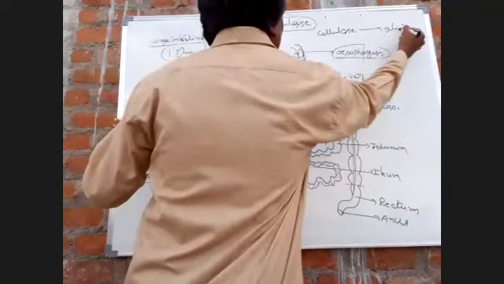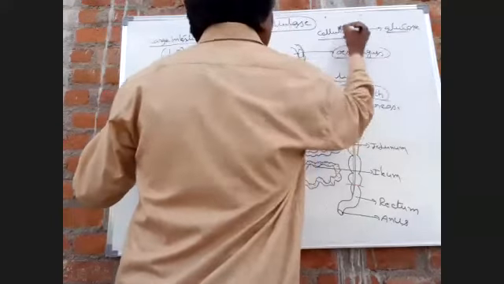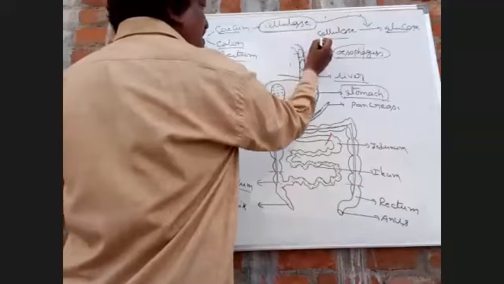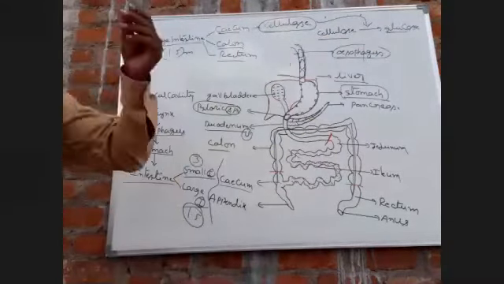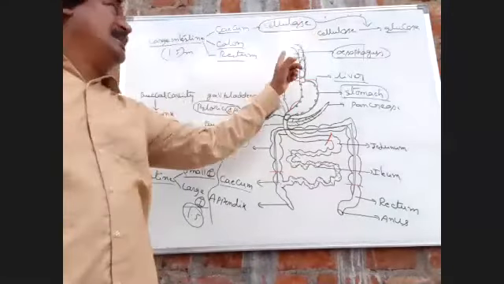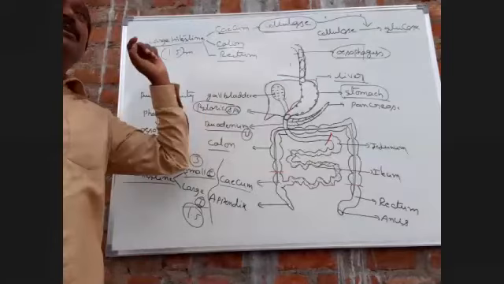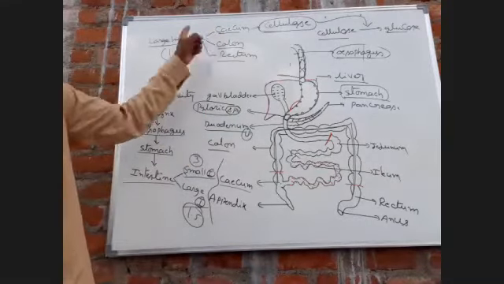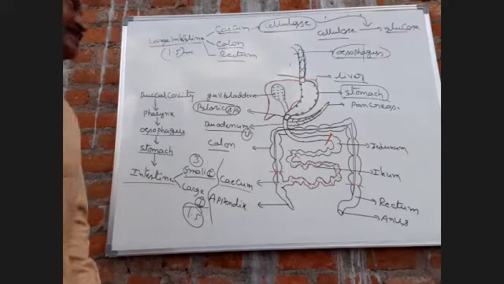So cellulose digestion occurs in the cecum of the large intestine.